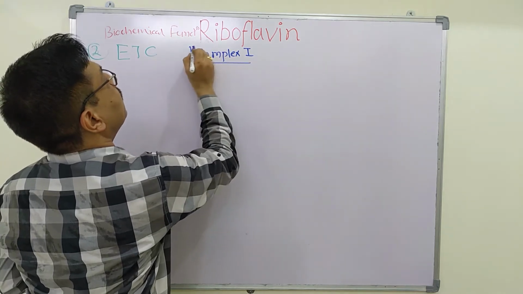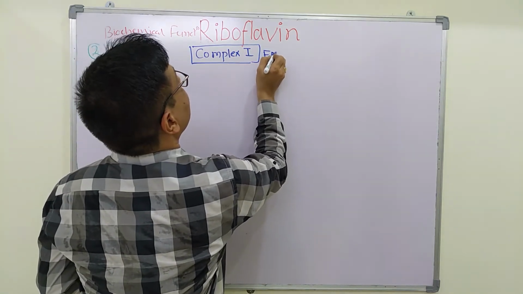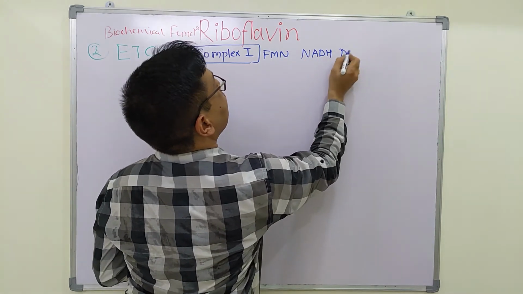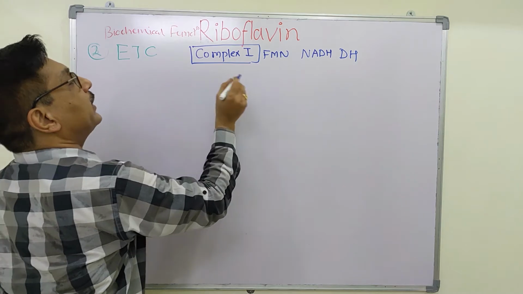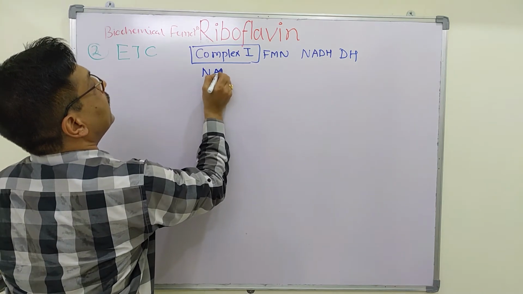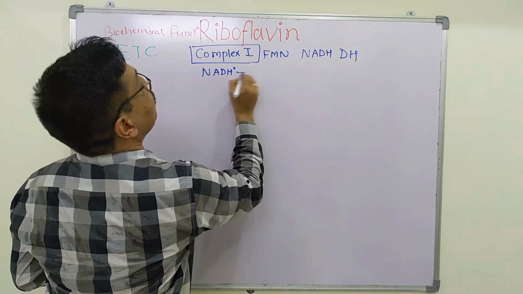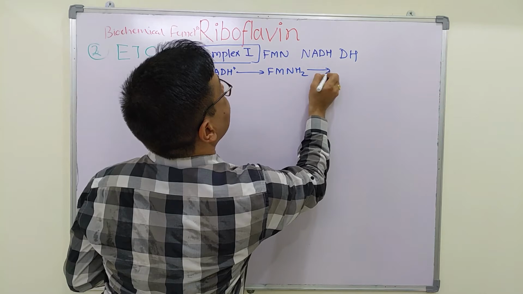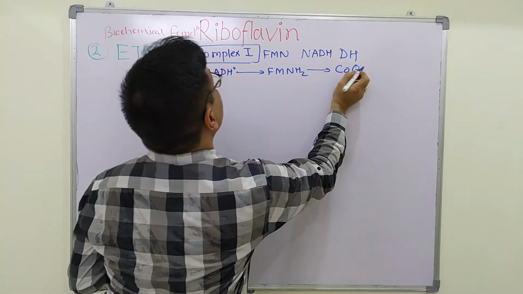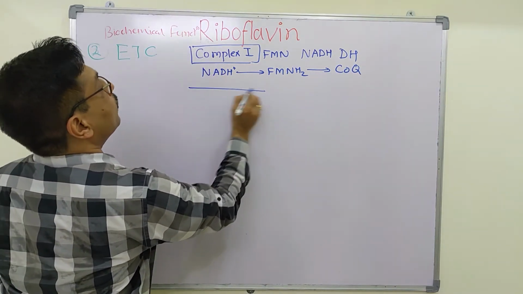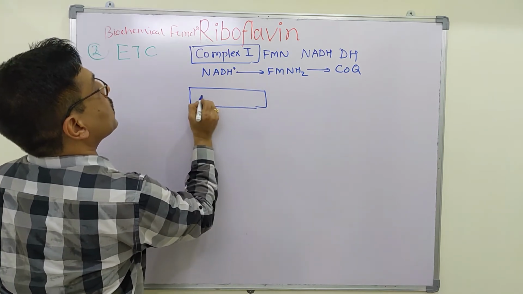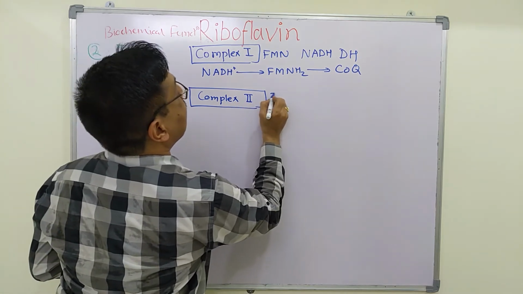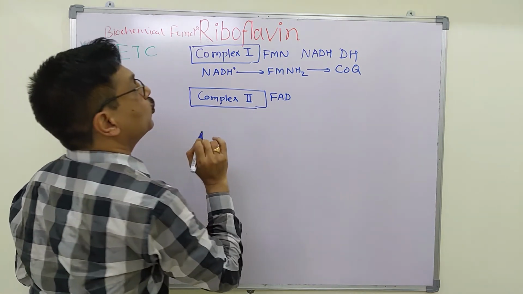Complex 1 is NADH dehydrogenase, and transfer of electrons takes place from NADH to FMNH2 to coenzyme Q. In case of complex 2, FAD is an integral part of complex 2.